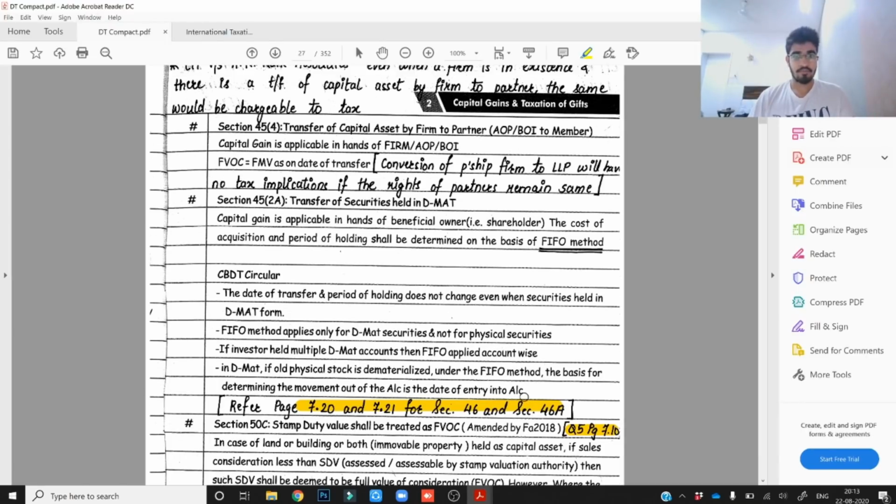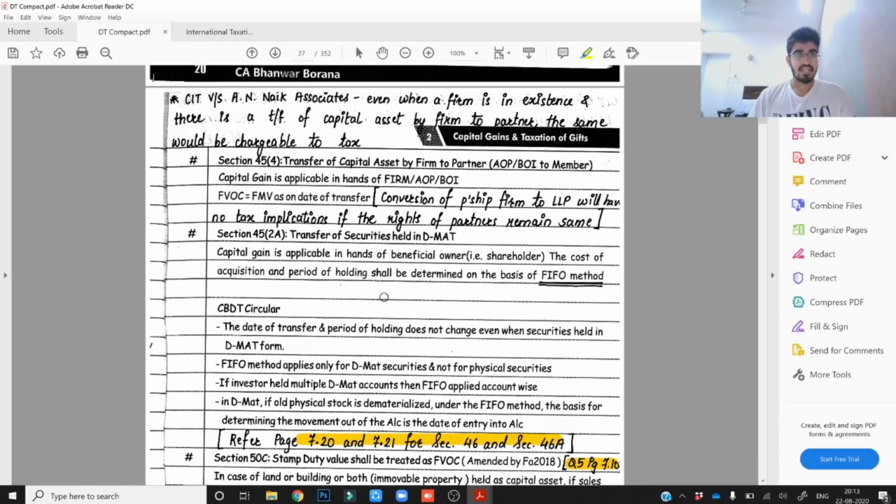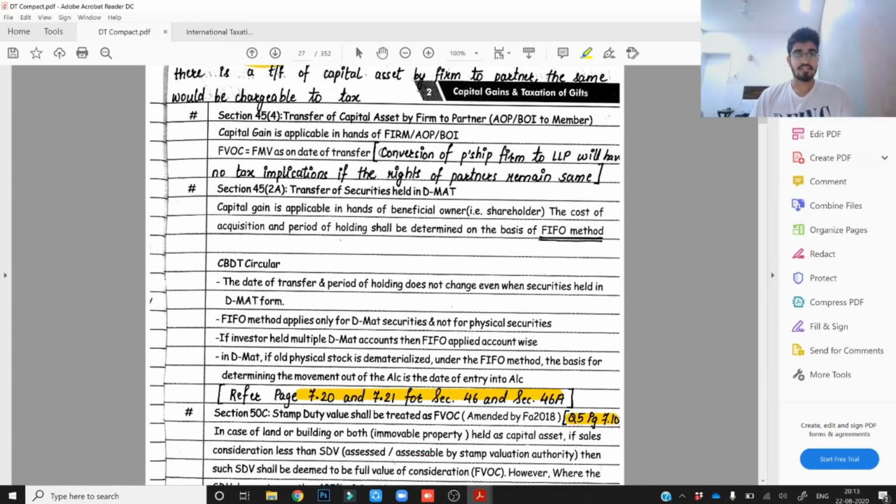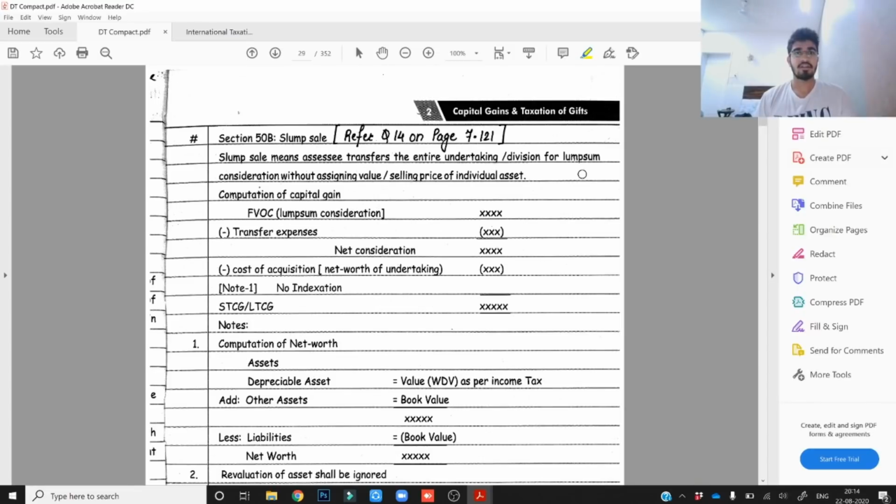This was the importance of cross-referencing, and you can see that I have also written down the important case laws at the top side of the page. This is a case law of CIT versus AN Naik Associates, and additionally I had also written down some important points which I thought would be useful in revising the entire content. This is how I revised the entire content of direct tax, and in this compact itself I have written almost all the questions given in the module which I thought would be important, and I referred to this compact itself in the last 1.5 days.